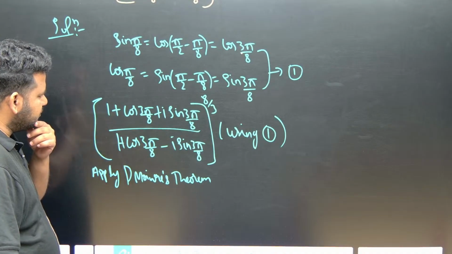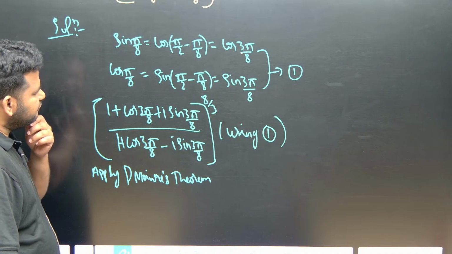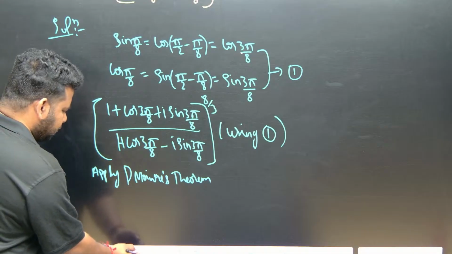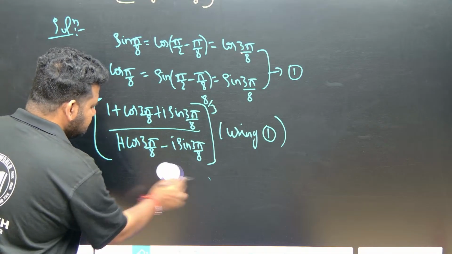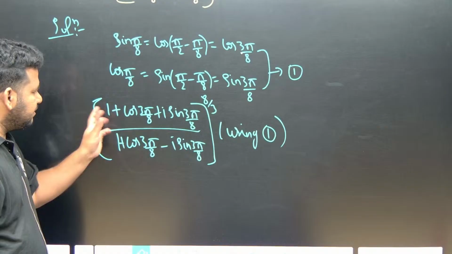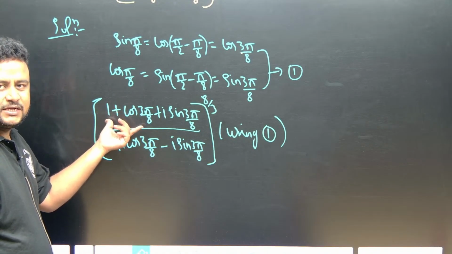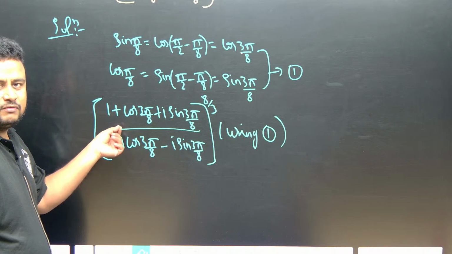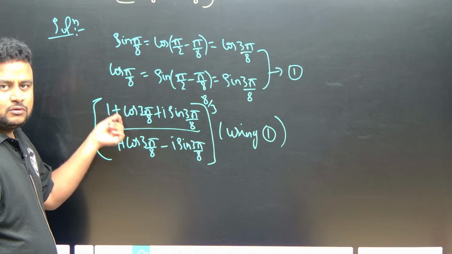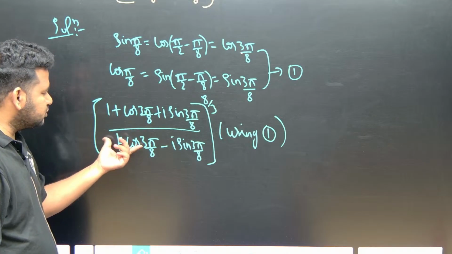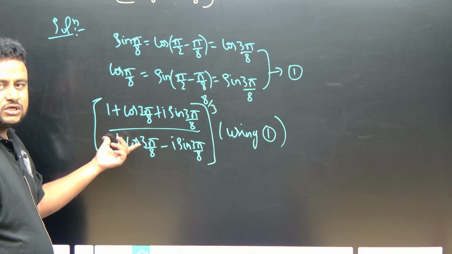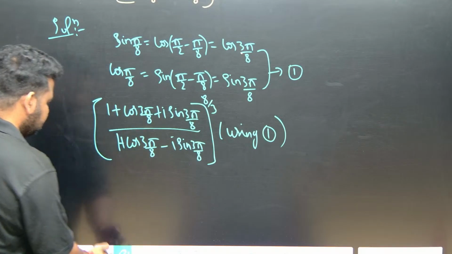Before applying De Moivre's theorem, let us convert this into a form where you can eliminate 1. So 1 plus cos theta is nothing but equal to 2 cos square theta by 2. Here also 1 plus cos theta is nothing but equal to 2 cos square theta by 2. Let us apply that here.